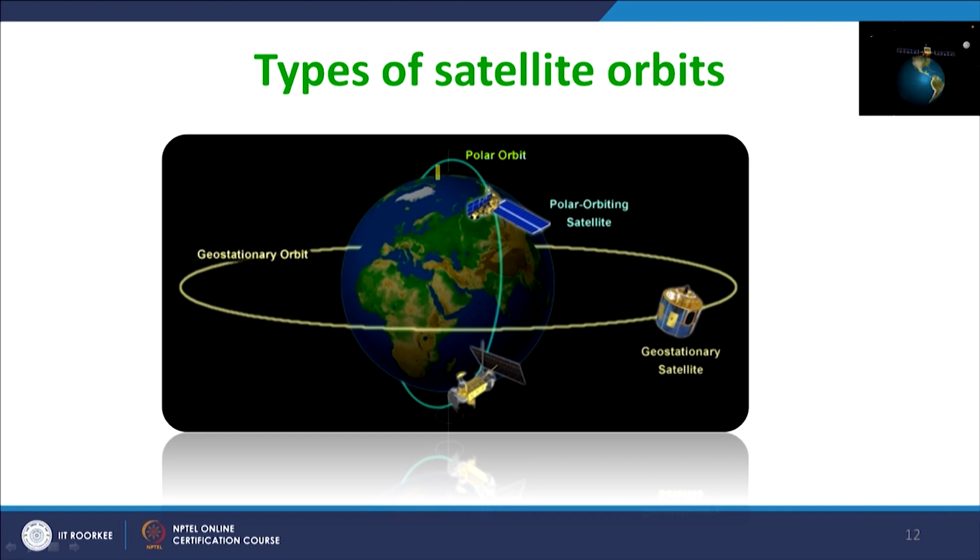All your remote sensing satellites, starting from Landsat to NBSat and Sentinel, or Indian satellites like IRS, Cartosat, ResourceSat, are all polar orbiting or near polar orbiting sun synchronous satellites.